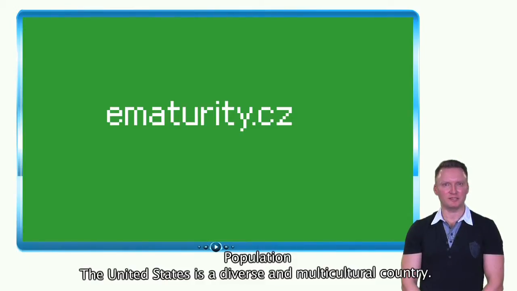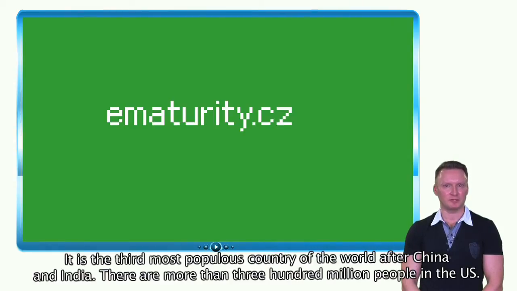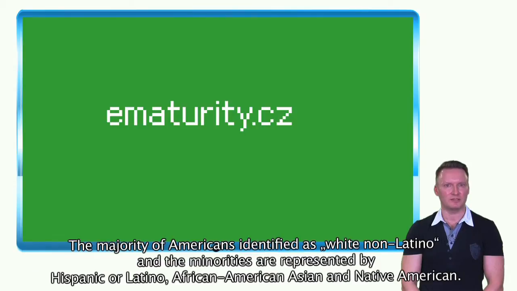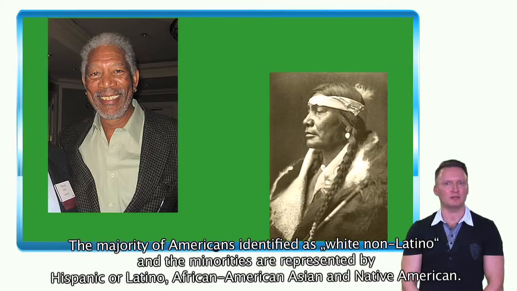Population. The United States is a diverse and multicultural country. It is the third most populous country in the world after China and India. There are more than 300 million people in the US. The country is often called a melting pot because it is made up of so many different ethnic groups. There are 5 major ones. The majority of Americans are identified as white or non-Latino, and the minorities are represented by Hispanic or Latino, African American, Asian, and Native American.